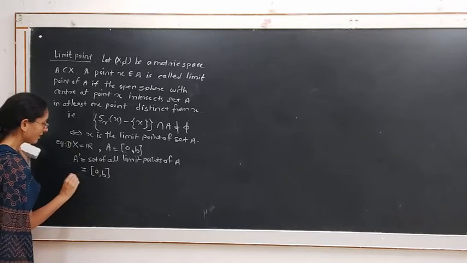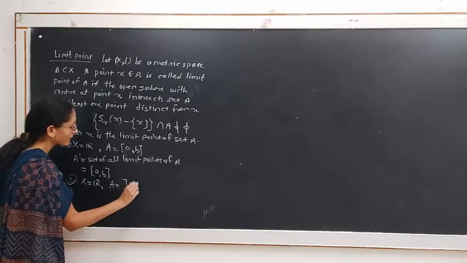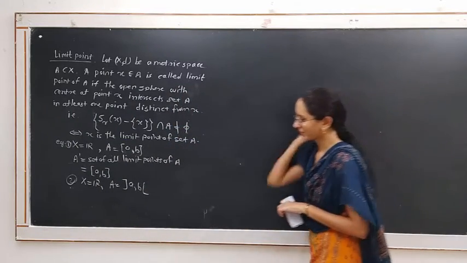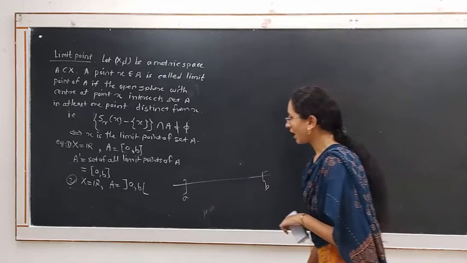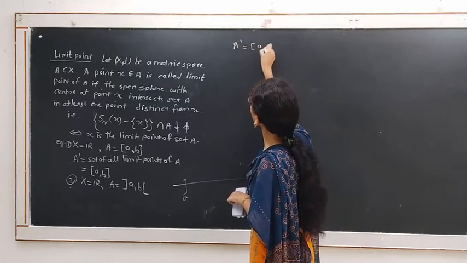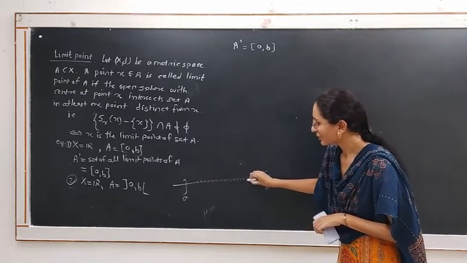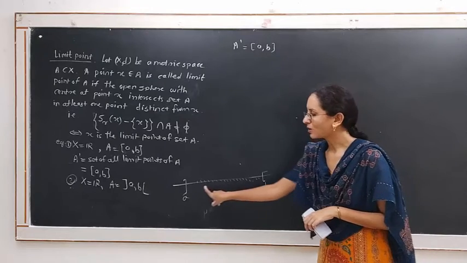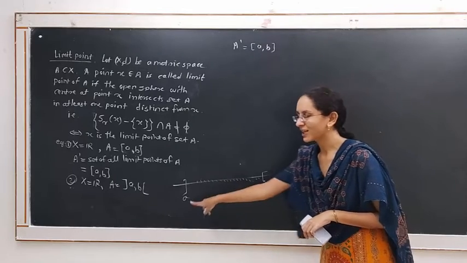And this is equal to the closed interval [a, b] in this example. First, if we consider X equal to R and the set A equal to the open interval (a, b), then the limit points of this open interval (a, b) are given by A dash equal to the closed interval [a, b], because the points in between a and b, the real numbers in between a and b, are all limit points of this set A, or the limit points of the open interval (a, b).